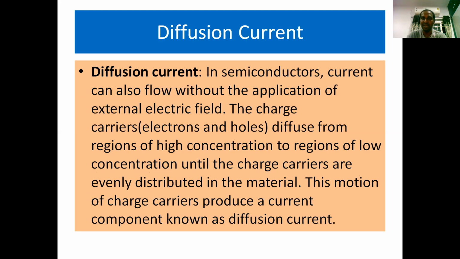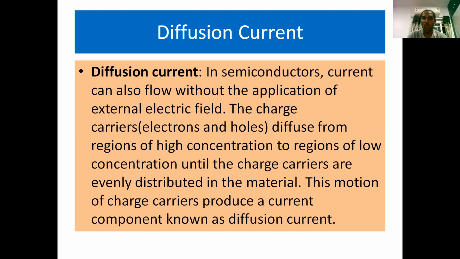But diffusion is a process that takes place in semiconductors without application of any external electric field. The charge carriers, electrons and holes, diffuse from regions of high concentration to low concentration until the charge carriers are evenly distributed in the material. This motion of charge carriers produces a current component known as diffusion current.